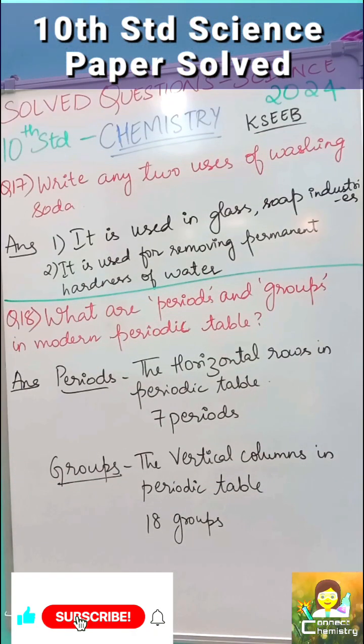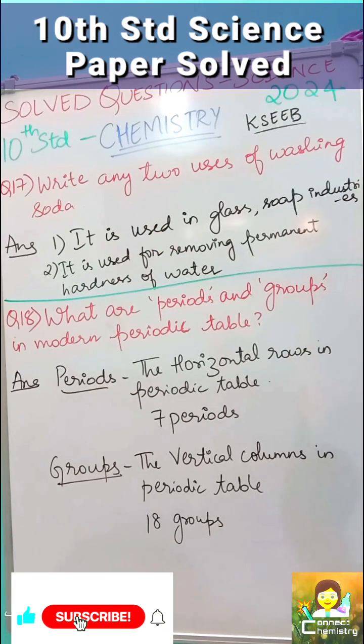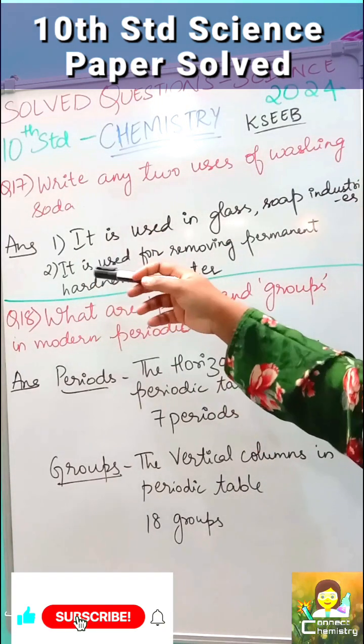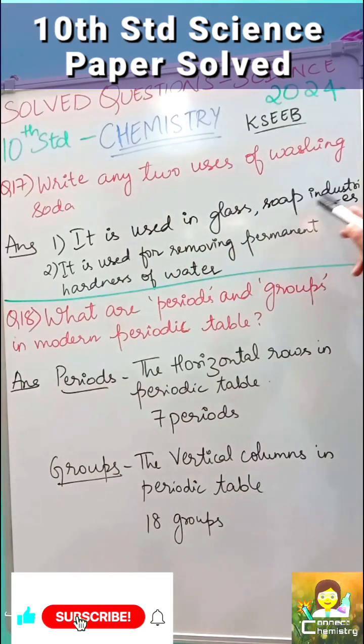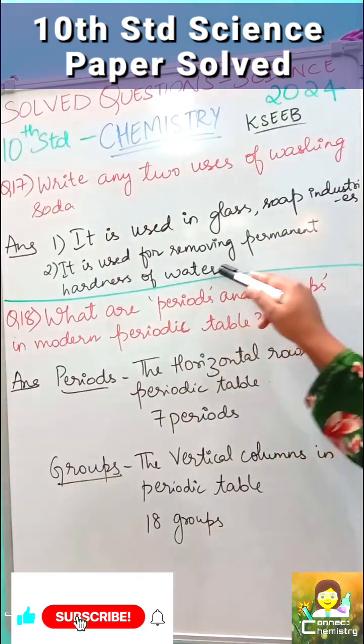Moving to the next question: write any two uses of washing soda. The first use, it is used in glass and soap industries. The second, it is used for removing permanent hardness of water.